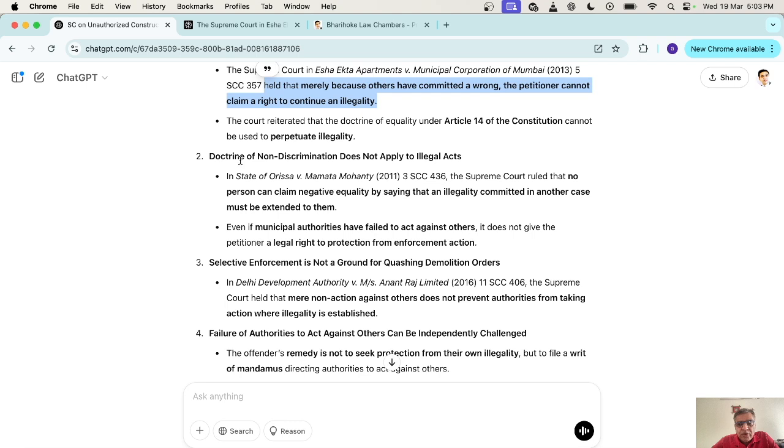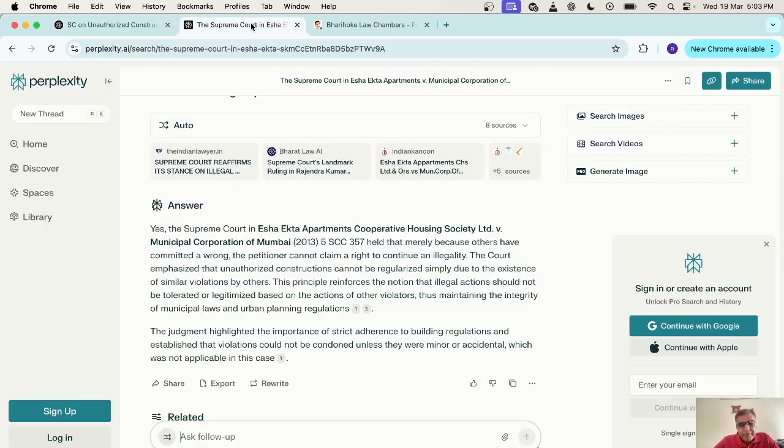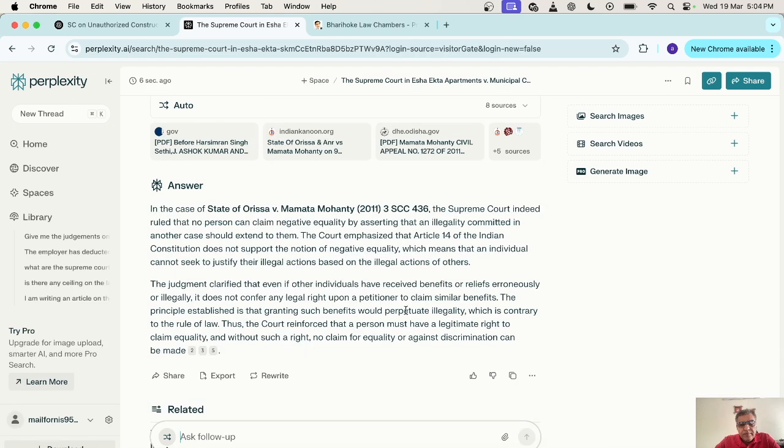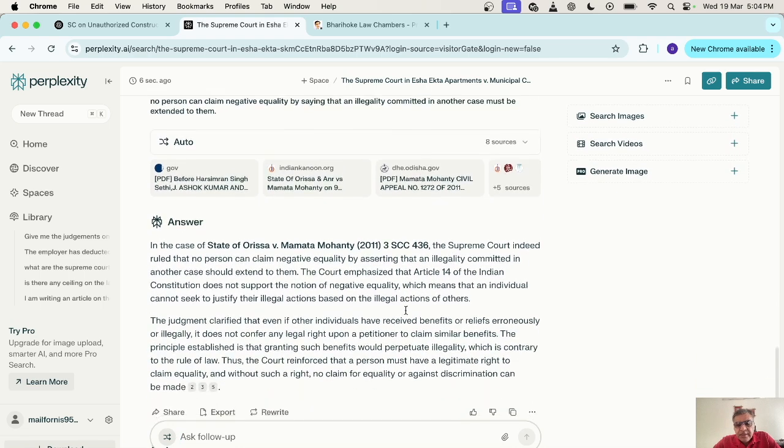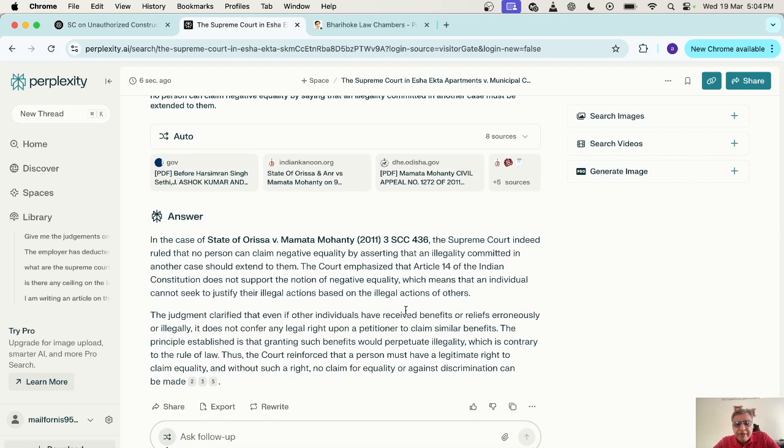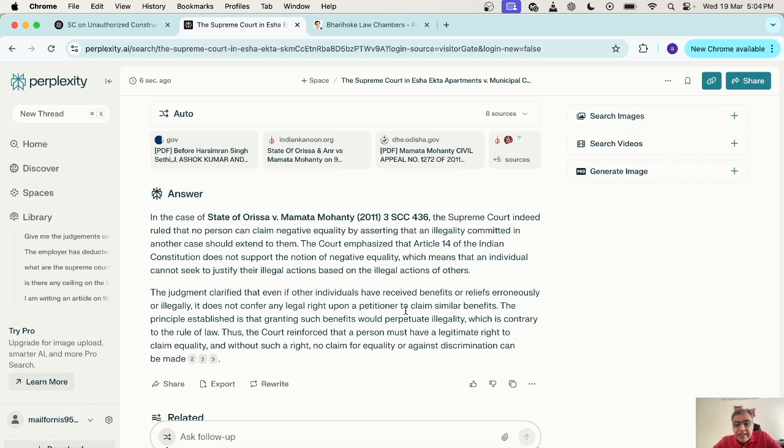Then it says that there is another doctrine, that non-discrimination does not apply on illegal acts. So there's a judgment. I'll just pick the entire text and put it in Perplexity, and now I'll give the command. Could you verify? So the answer from Perplexity is that in case of State of Odisha versus Mamta Mohanty, yeah, this is the case, the Supreme Court indeed ruled that no person can claim negative equality by asserting that an illegality committed in another case should extend to him. So that also again favors my argument.